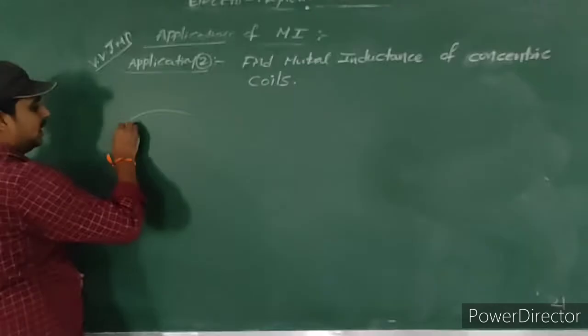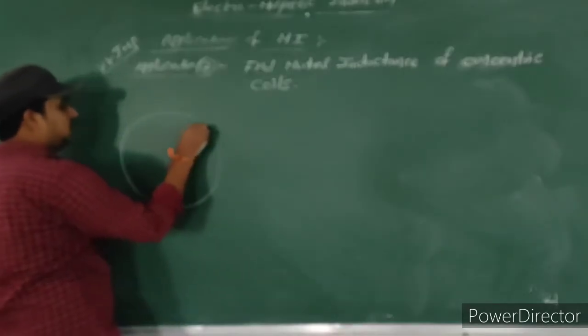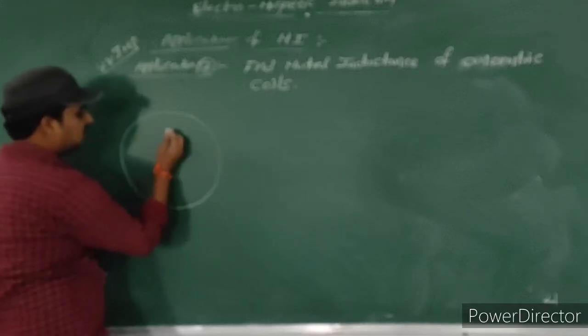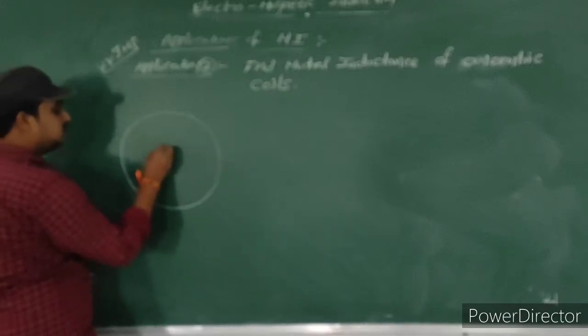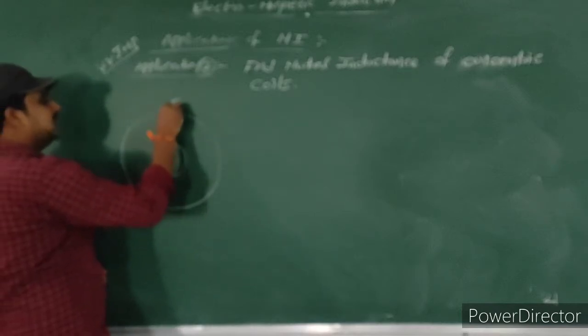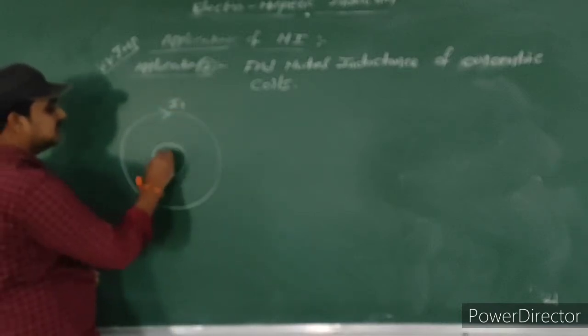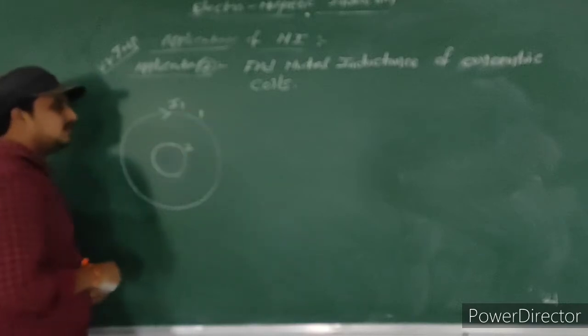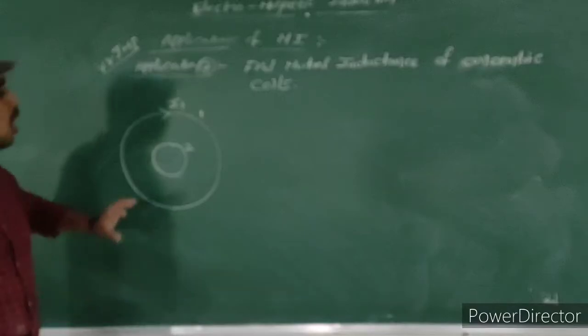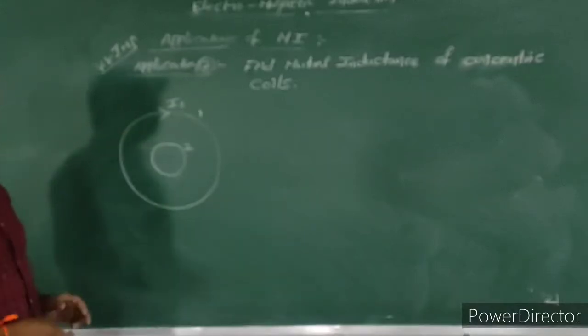Concentric means one coil lies inside another coil. That is called concentric. Here I consider two coils. Current passing through the first coil is I1. This is the second coil, this is the first coil. So one coil lies inside another coil. Then how is the mutual inductance acting between these two?